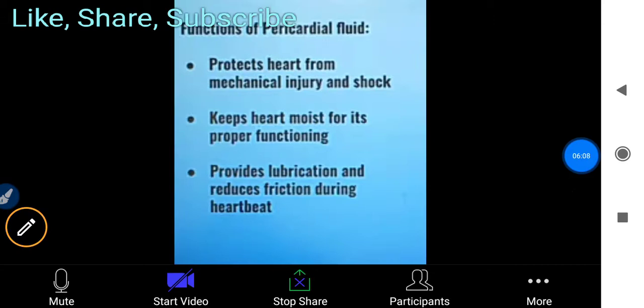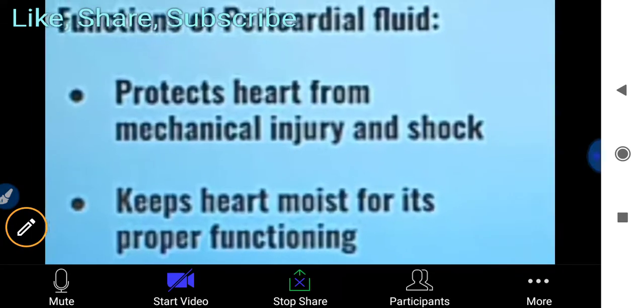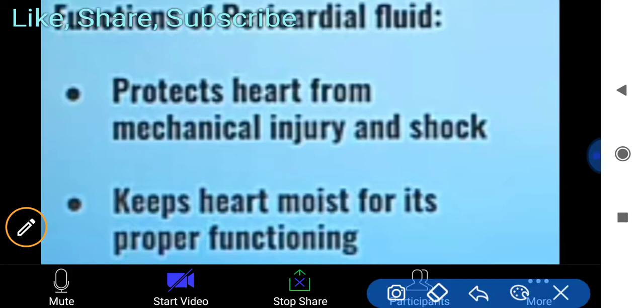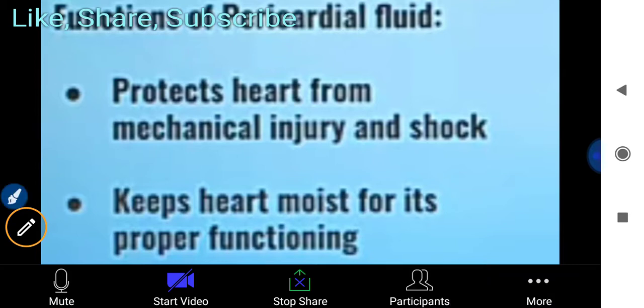So these are the functions of pericardial fluid. The first function is to protect the heart from mechanical injury and shock. So mainly its function is protection.